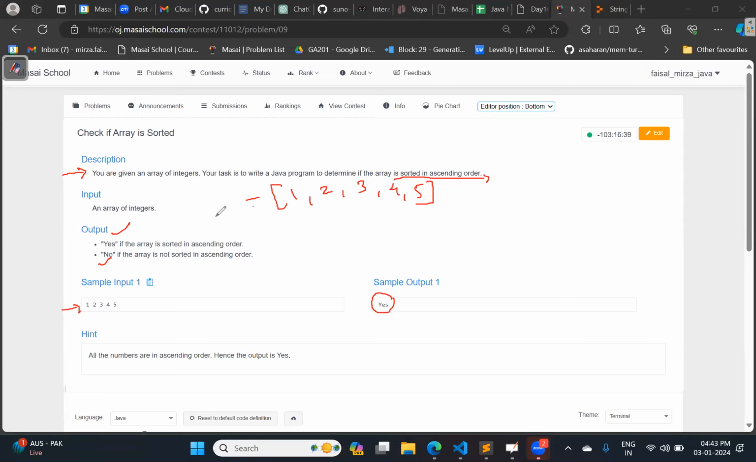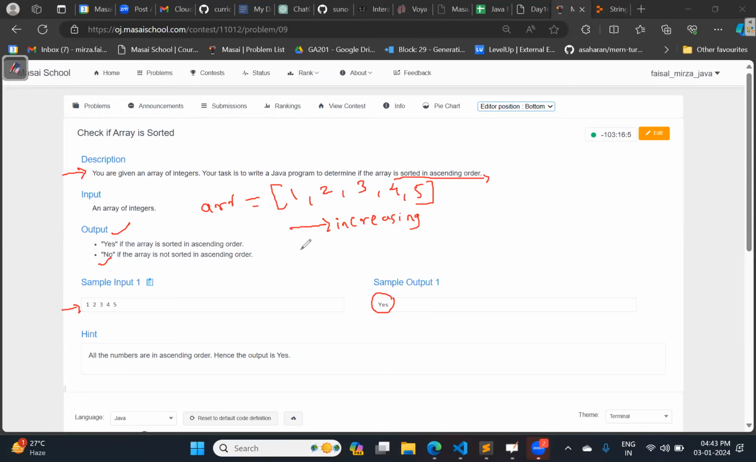Okay, so will you tell me how you will be able to guess by just looking at the array that this array is sorted? Ascending means it's increasing. One, increasing, two, three, increasing, four, five. Okay, increasing order. Yes. In short, increasing order. So by looking at the given array, how are you able to judge whether this array is sorted or not?